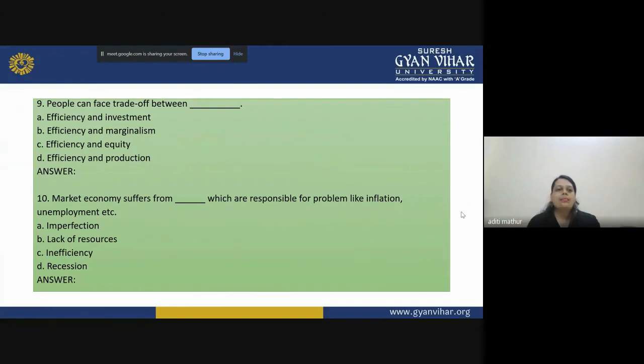Which is that market economy problem? Just identify the correct option. Is it imperfection, or the lack of resources, or inefficiency, or the recession? Which is the correct option?